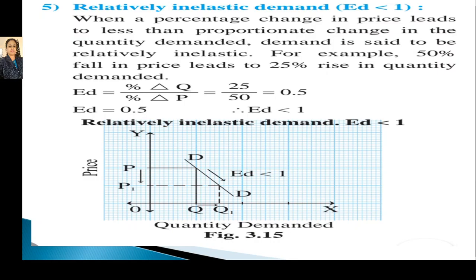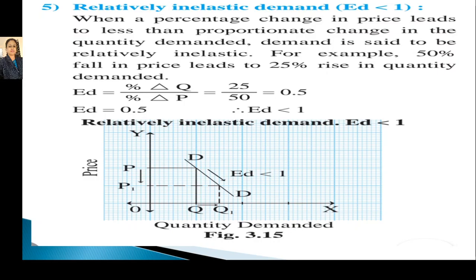For example, a 50% fall in price leads to only a 25% rise in quantity demanded. So ED equals percentage change in quantity divided by percentage change in price. Here the change in quantity is only 25% and the change in price is 50%.